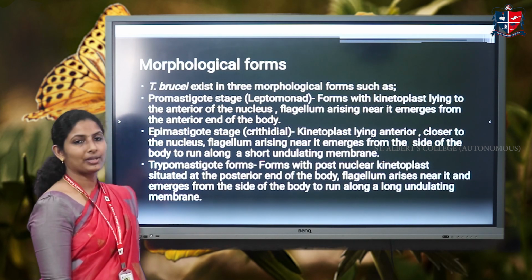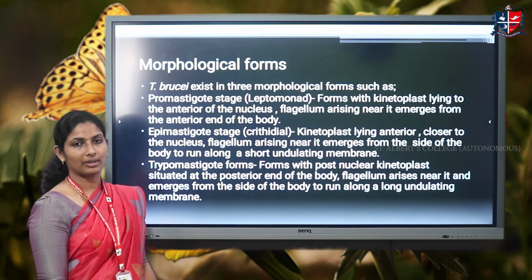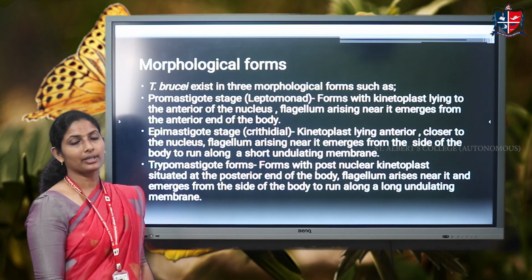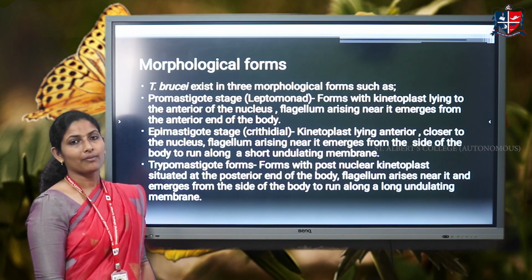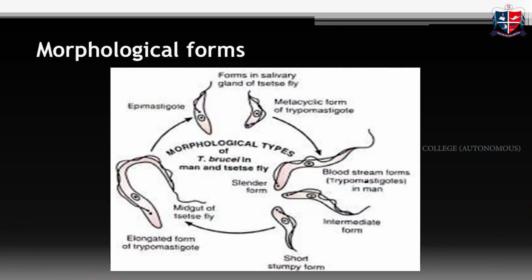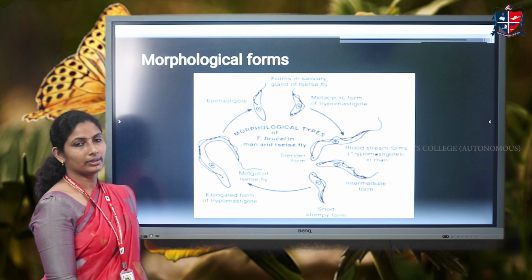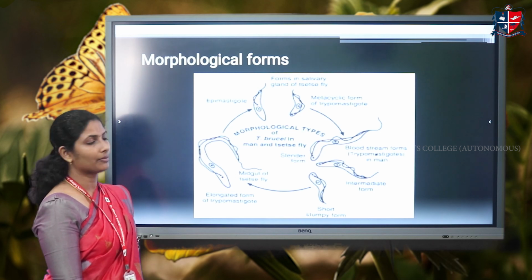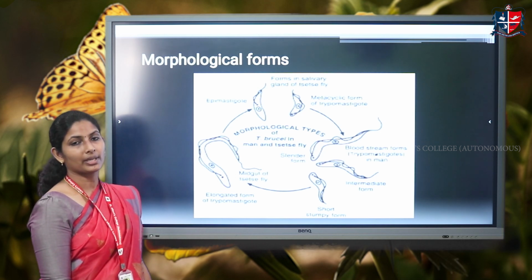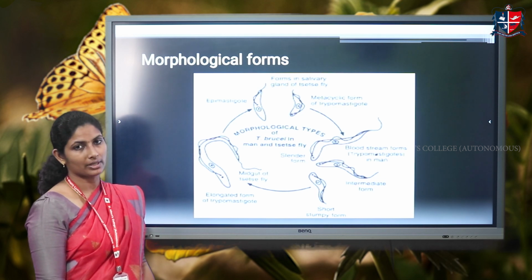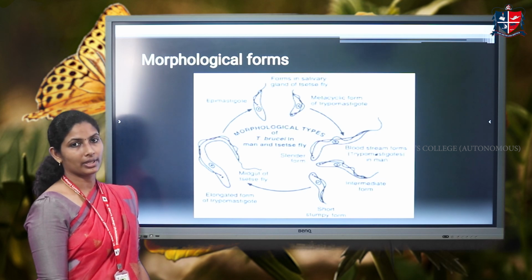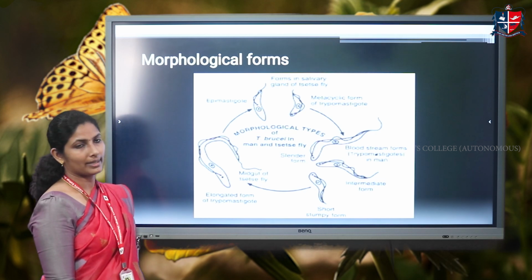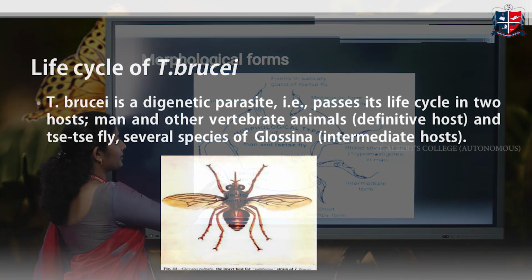And the third form is the trypomastigote form, which is considered to be the completely developed form, having its kinetoplast situated at the posterior side of the nucleus, and the flagellum arises from this and comes out as a free flagellum. So these are the morphological forms: the trypomastigote forms, then the leptomonad forms and crithidial forms. In addition to that, there are several intermediate forms like the short stumpy form, the metacyclic form, which is infective, the long slender form, etc. And they reside in different morphological forms when they are inside different organisms and undergoing different stages of the life cycle.